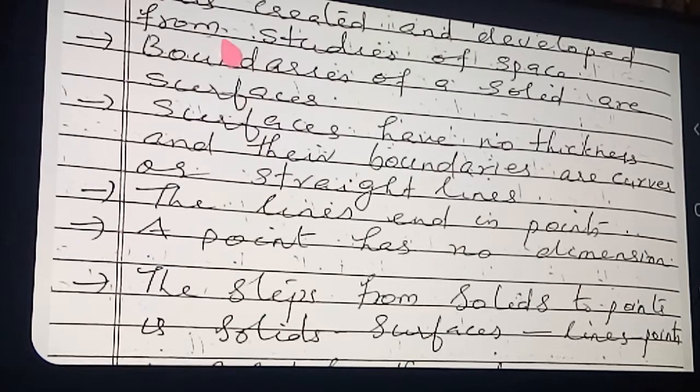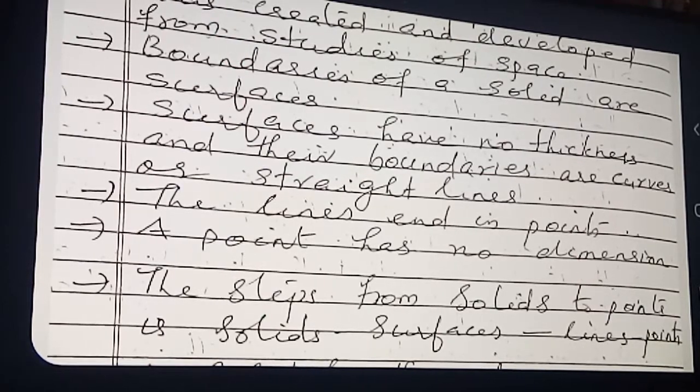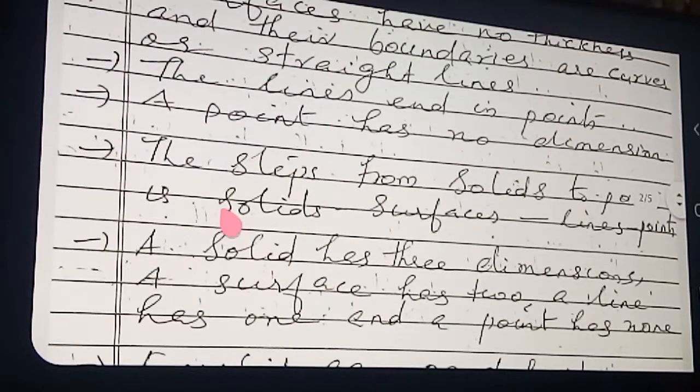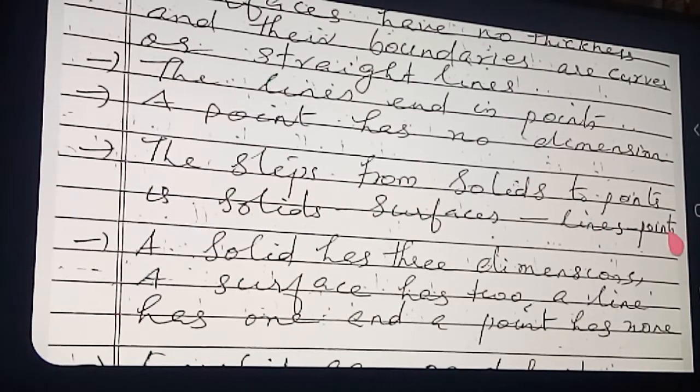So we connected from solids to points. See here, I have written the steps downside, how they are connected. Each point is very important. First we explained the solids. Solids' boundaries are their surfaces. Surface boundaries are lines. Lines' boundaries are points. Okay, so we connected that stepwise connection of solids to points.